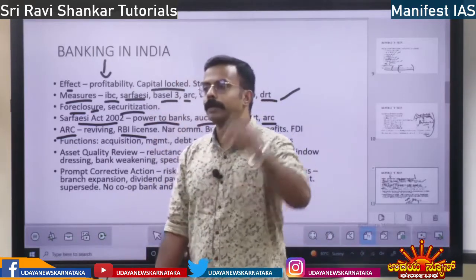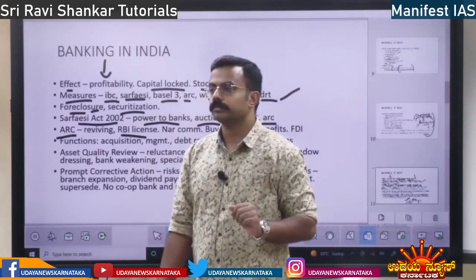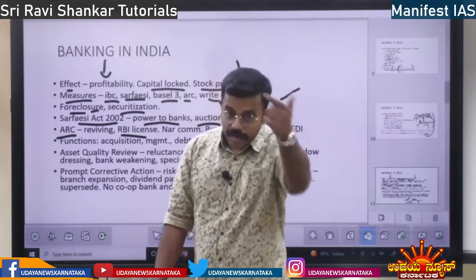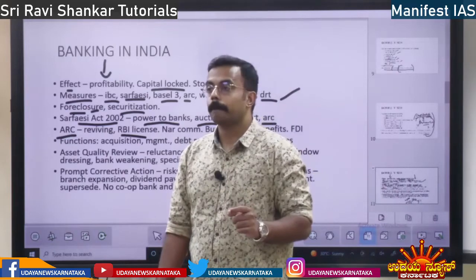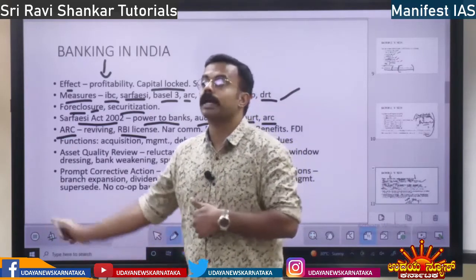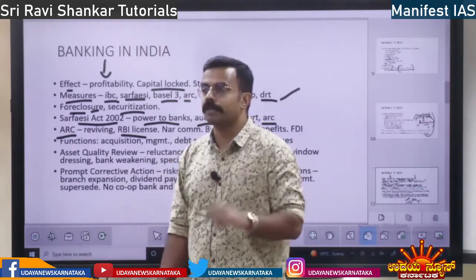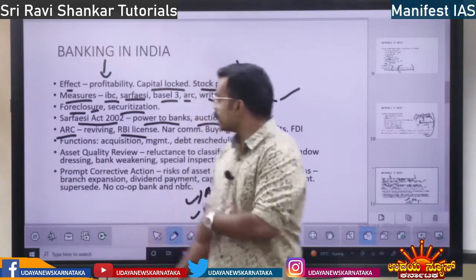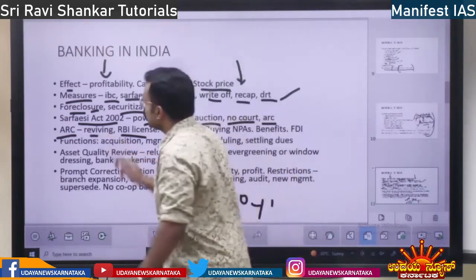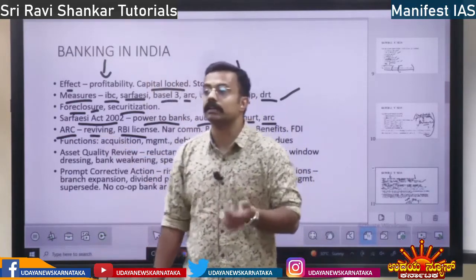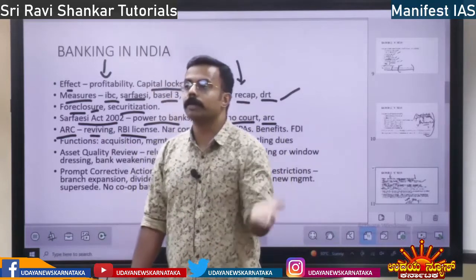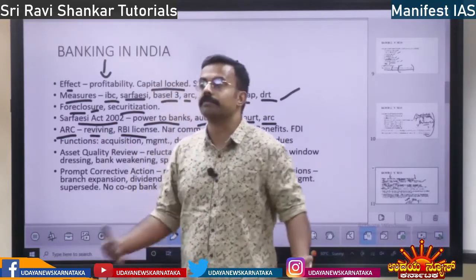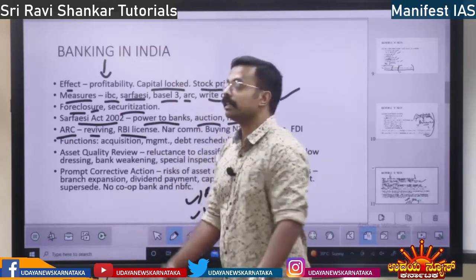They will take over your property and give it to some ARC, and the ARC is going to give the money to the bank. In turn, they are going to manage your business and make profit out of your business. That is an asset reconstruction company. That is reviving your company. Revive means they are going to put life again into a dead company. Reviving the company, right?